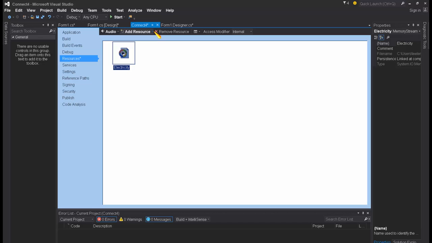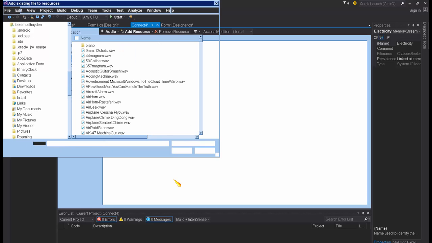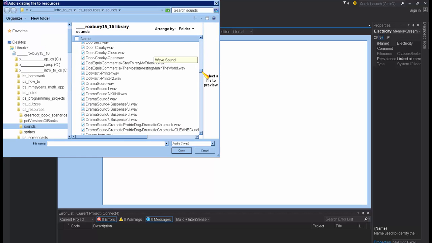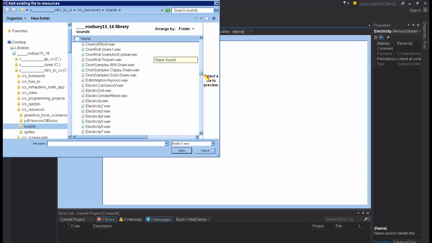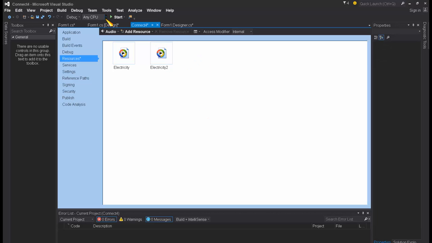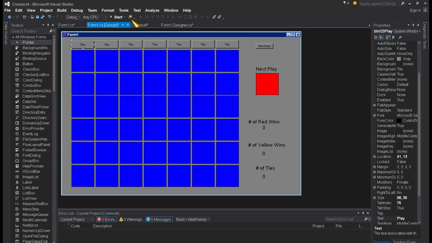And I'm also going to add existing file. We'll do something. I'll do electricity too.